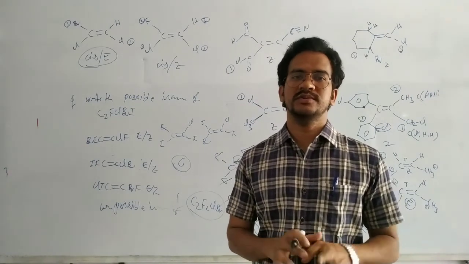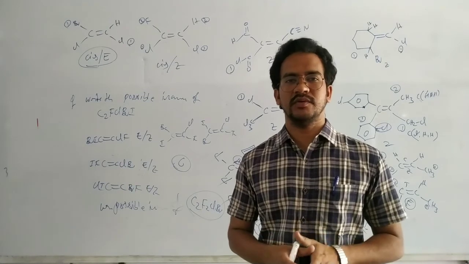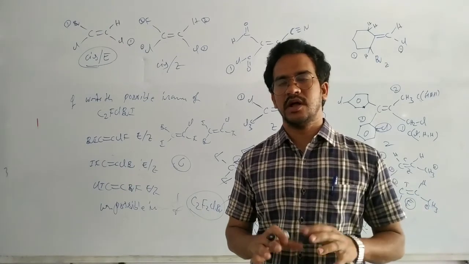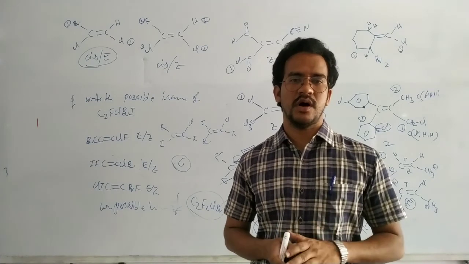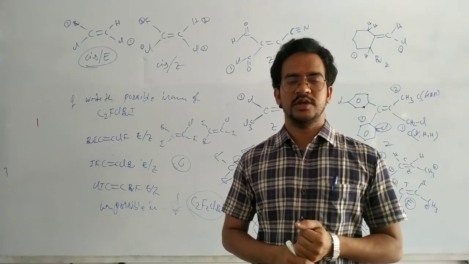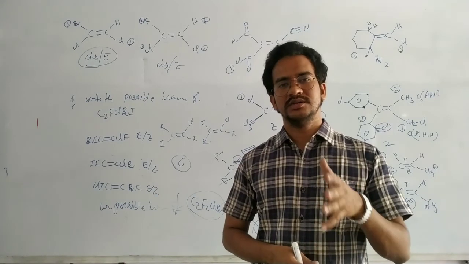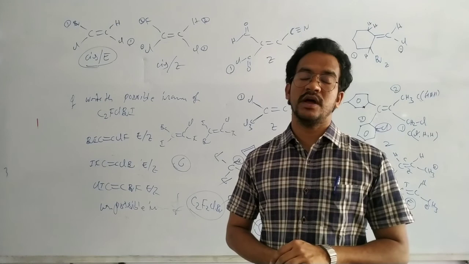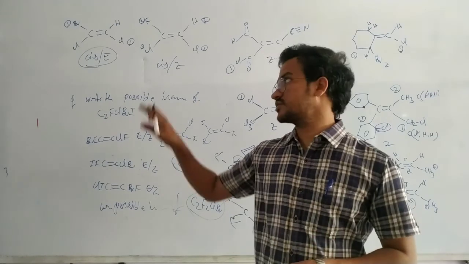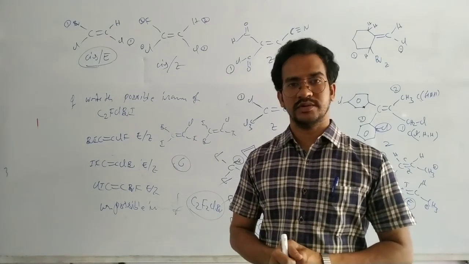When all groups are different, based on the atomic number, we can give the EZ nomenclature. If high priority goes on the same side, Z. Opposite side, E isomer. The priority is decided based on the CIP rules. We can give the EZ nomenclature for cis trans isomers. That is the point.